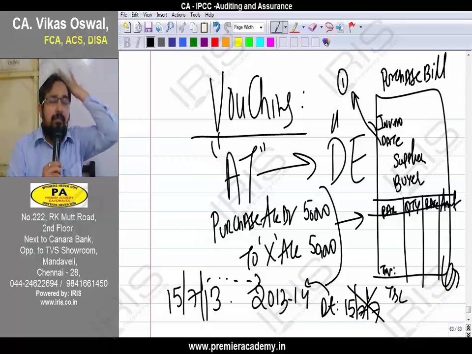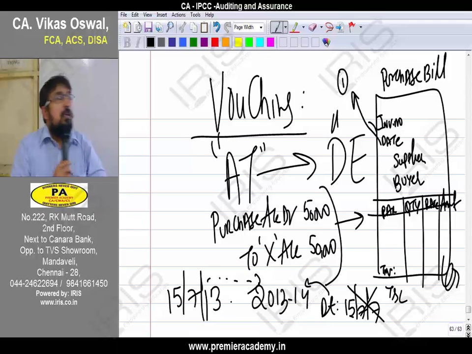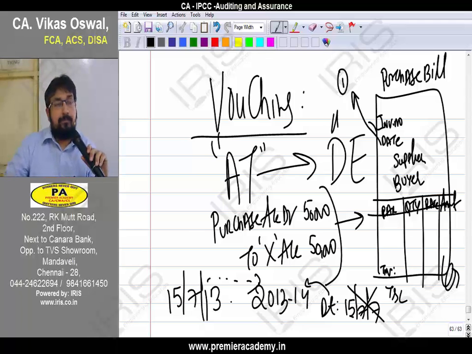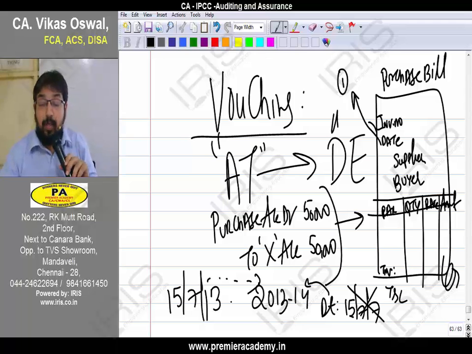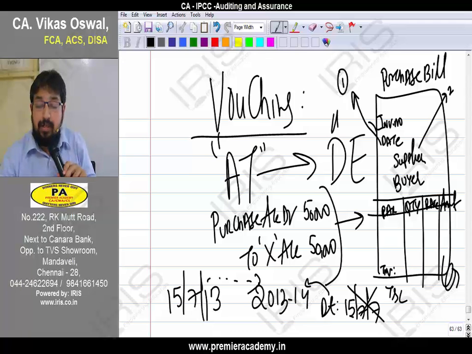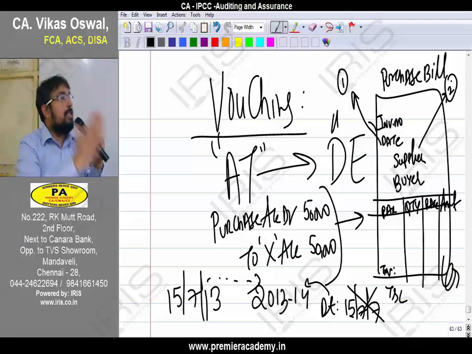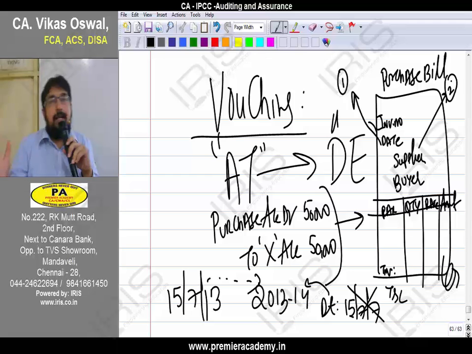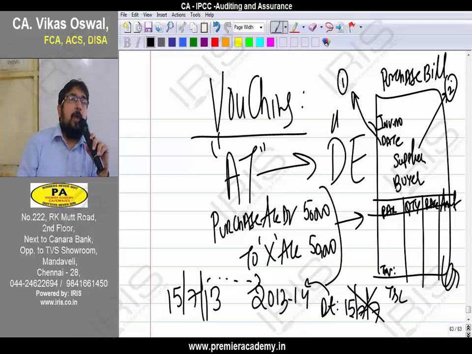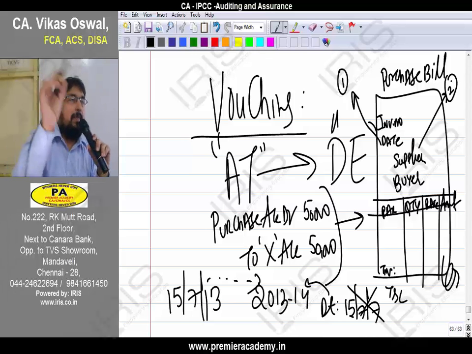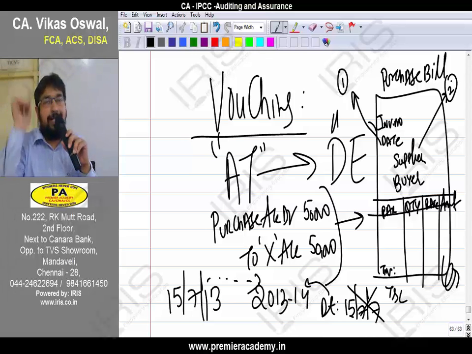Come on, repeat. What is the first golden rule? Second one, whether the transaction is properly recorded. What is the second one? Whether the proper account is debited, proper account is credited, whether the transaction is properly recorded, you need to check. So, whether the proper account is debited or credited, you need to check.